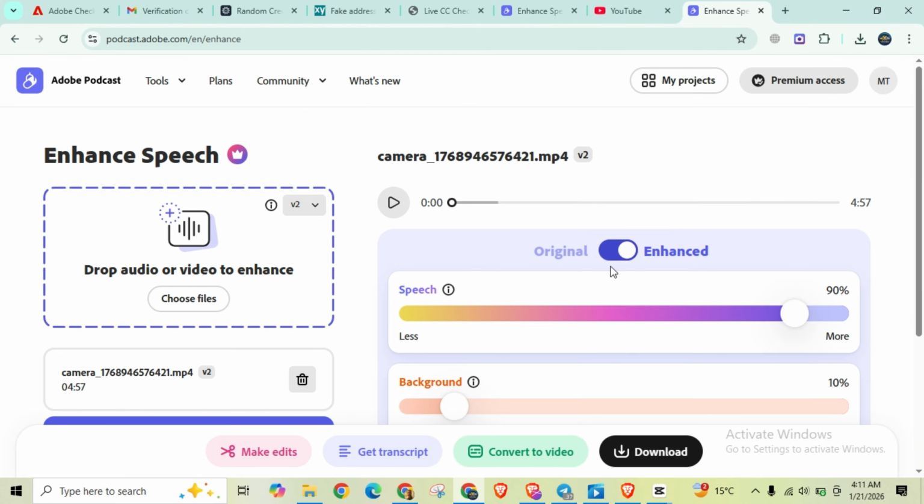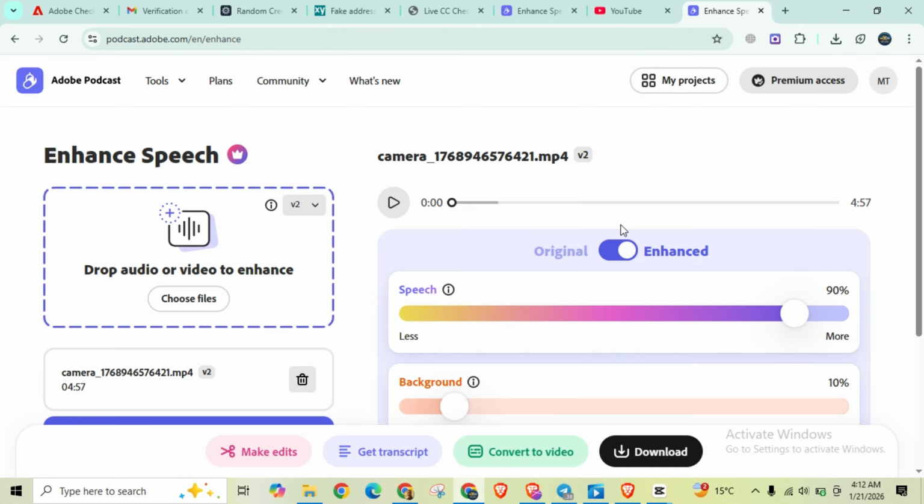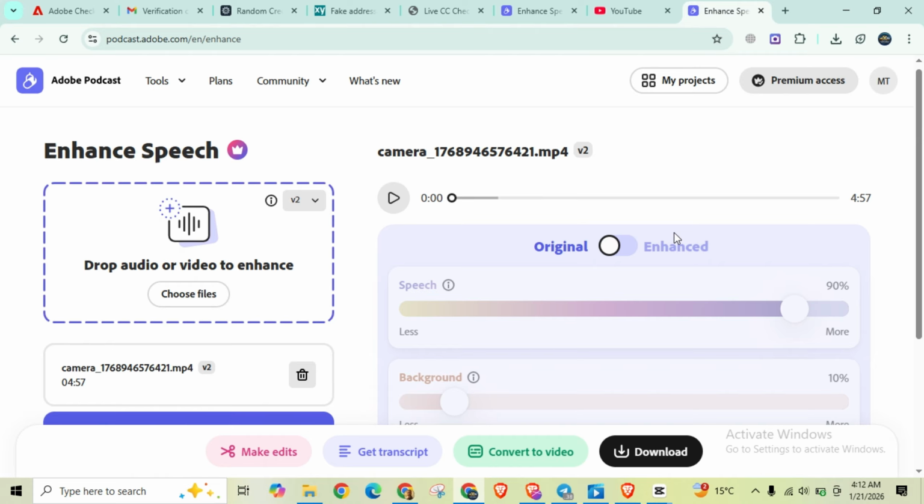And when you switch on this option and apply the enhancer, you can feel the difference between the voice before and after. Now I will show you how the original voice is, and how the enhanced audio is. So simply I will play that.